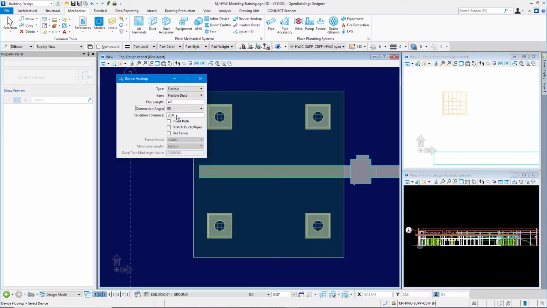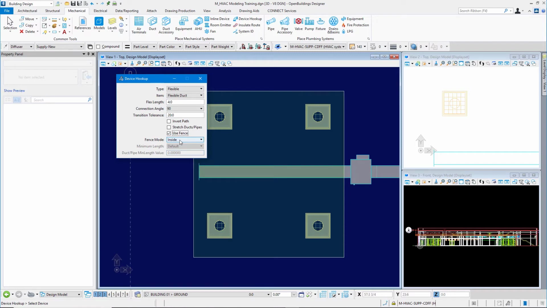The transition tolerance has to do with the distance in the Z direction from the connection point on the air terminals and the duct that I'm going to connect these to. So if I've got something that's further than 20 feet away, then it won't connect those. So that's the transition tolerance. Notice that we have this option to use fence. My fence mode I can set here, inside is fine in this case.